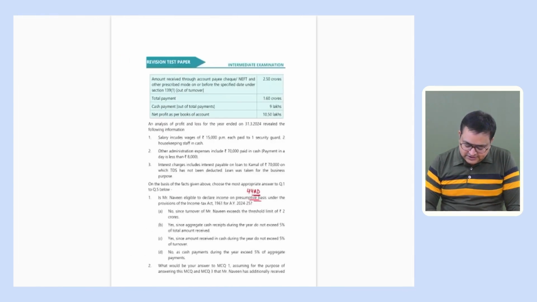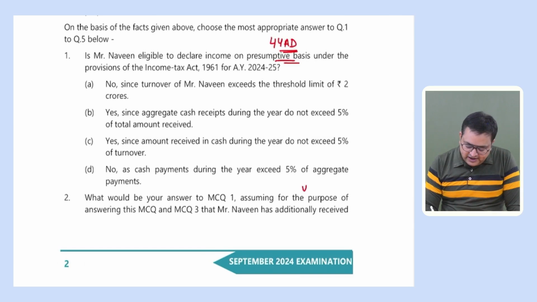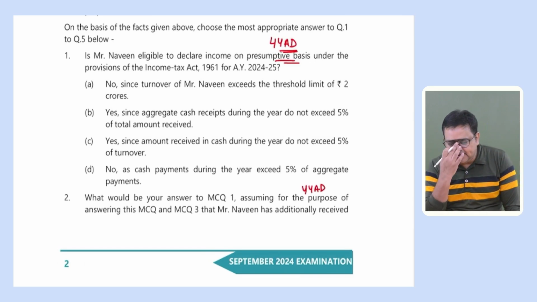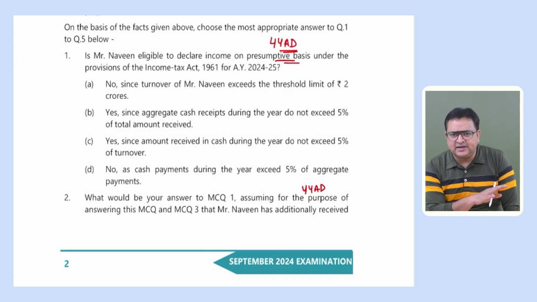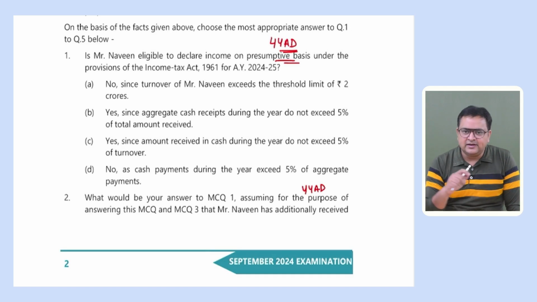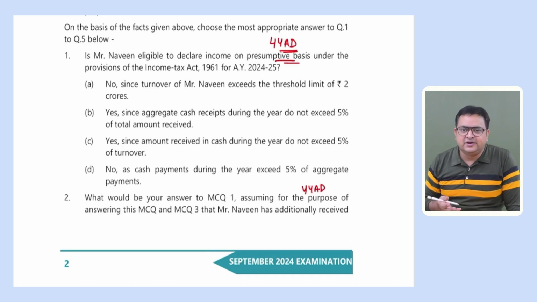So in this question, we have to give the same answer here. The question is the same actually. Question number 2 is also asking whether the person is eligible for 44AD or not. But they have given us extra information: this person has received 10 lakh rupees more, over whatever was given in the case scenario that we will read. Now they are saying that if this person had received 10 lakh rupees more in cash, then what would be your answer? So we will see the case study.